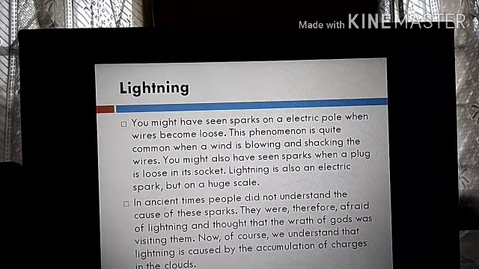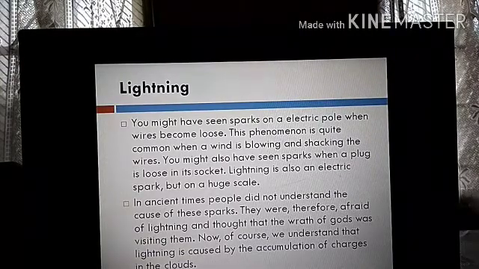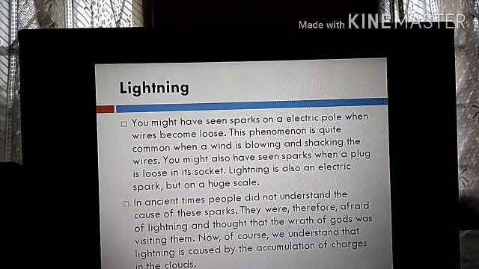So what is lightning? Lightning is nothing but a spark. It is also a spark, but that spark is different from the spark that you have studied just now. Whatever you have studied just now, I think you remember, is called a short circuit. Last year you studied that when two wires which do not have an insulated cover rub against each other, you will see sparks coming out. That is called a short circuit, which you had already studied. So lightning is different from a short circuit.